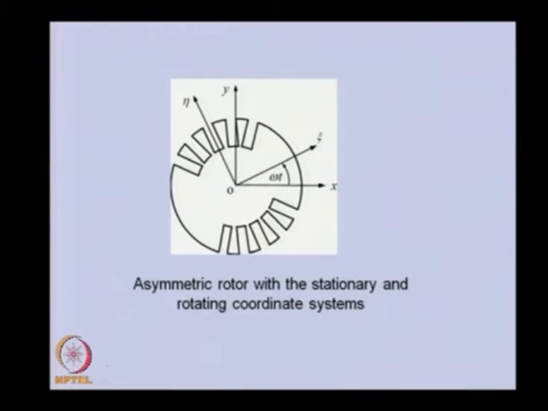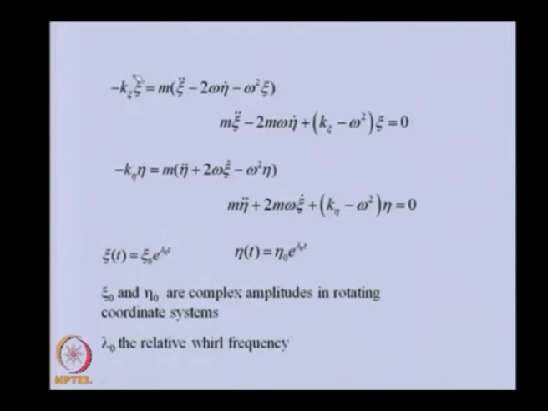If we attach a rotating coordinate system along the two principal directions of the rotor, and analyze the equation of motion in this rotating coordinate system, then it will be convenient to analyze. So, here also we will choose the rotating coordinate system and obtain the equation of motion in the rotating coordinate system itself, and in fact we will define the stiffness of the shaft in these two directions in the rotating coordinate system itself. This is the equation of motion.